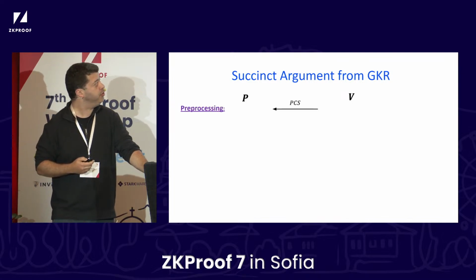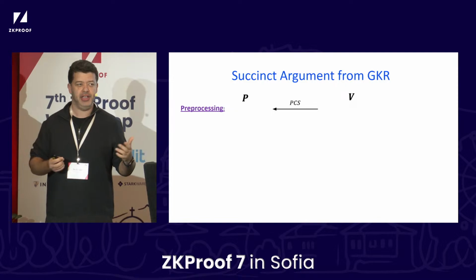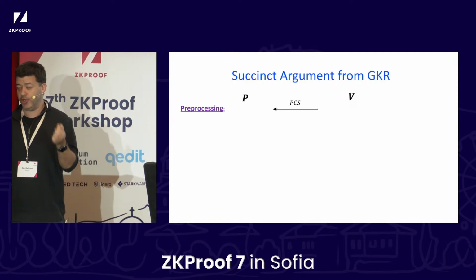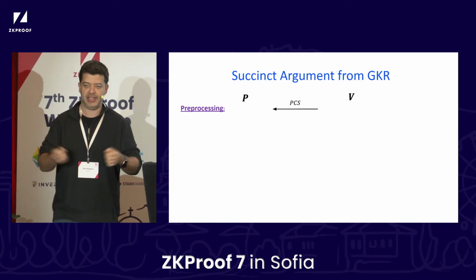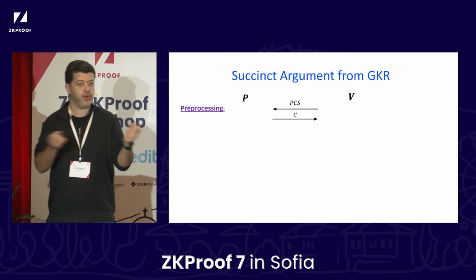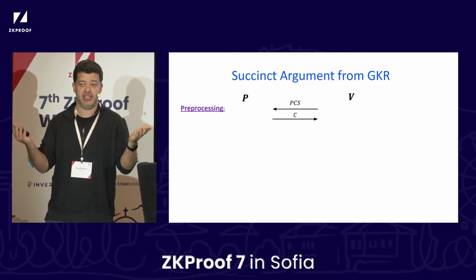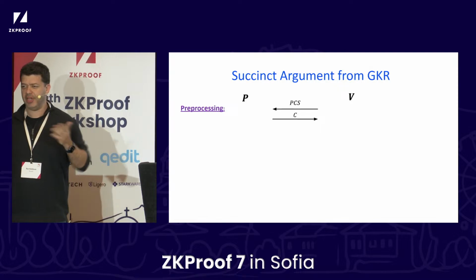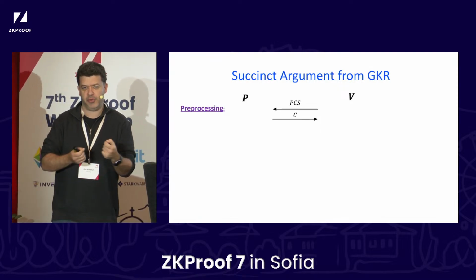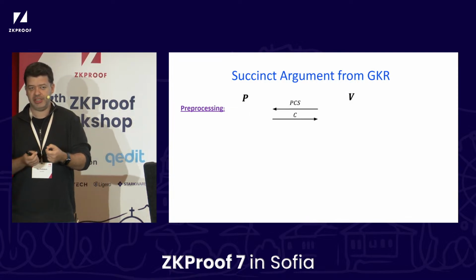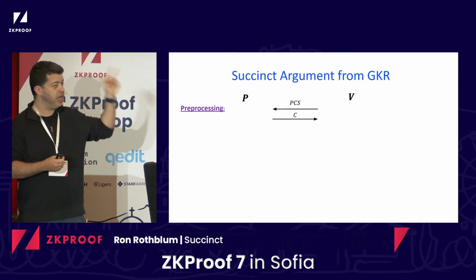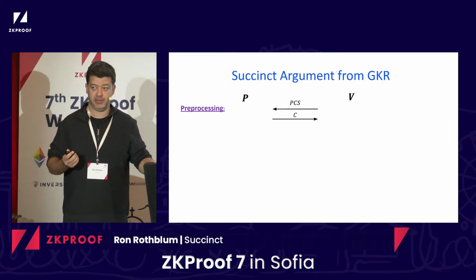So what we'll do first in this step is, the verifier is going to tell the prover, hey, Mr. Prover, here is the PCS, the polynomial commitment scheme that we're going to use. So in particular, if it has a key or a salt or something, then that is specified. And next step, they agree on what circuit we're going to be proving stuff about. Now you might think, in typical application, it's the verifier that's choosing the circuit, but especially if we want to talk about soundness, then we want soundness even for circuits that are not necessarily chosen by the verifier, so I'm denoting it as the prover chooses the circuit.